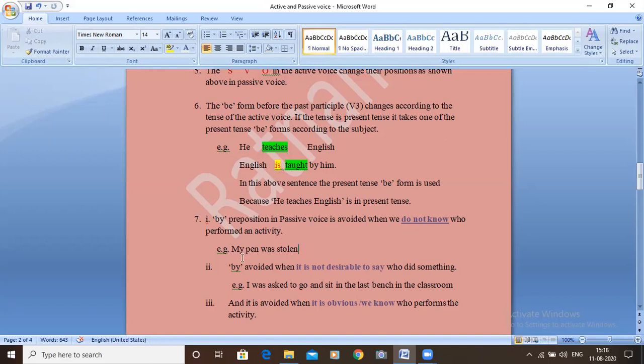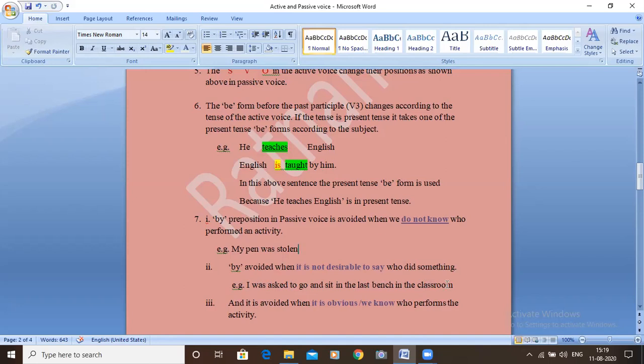Next, second point, by is also avoided when it is not desirable to say who did the action. See, this sentence is from Abdul Kalam's life story. Okay, this sentence is taken from a 10th class reader, My Childhood.